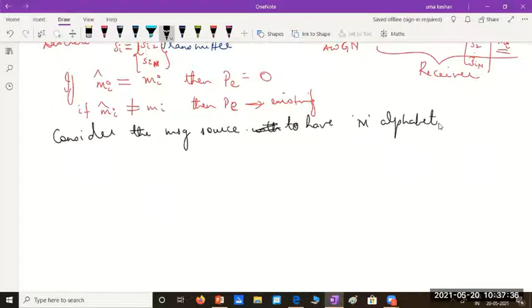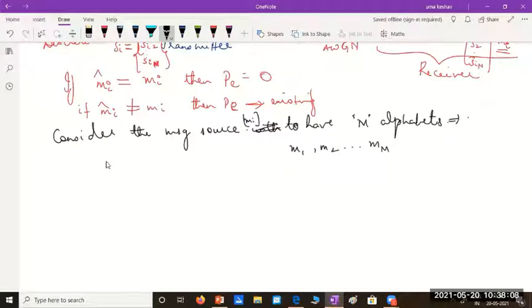Remember, in ITC also we used to consider like this. So the message source is considered to have M alphabets. And how do I denote the message symbols? M1, M2, so on, MM. So M alphabets means I'll represent each of the individual messages like this: M1, M2, MM.